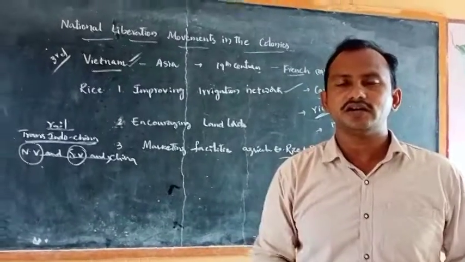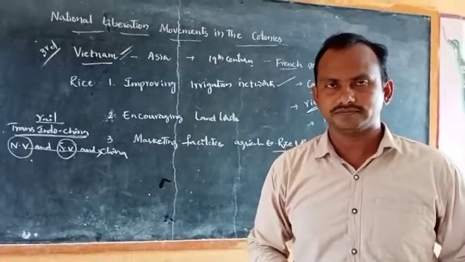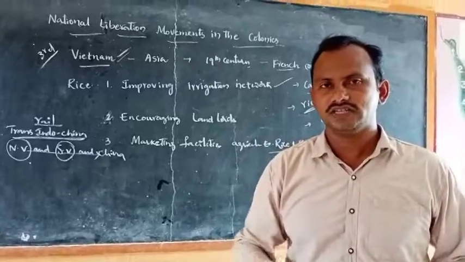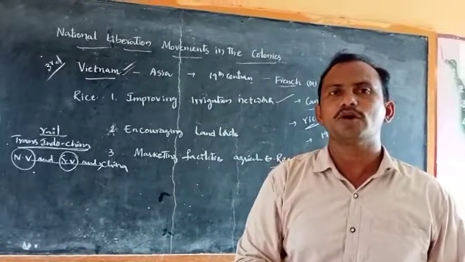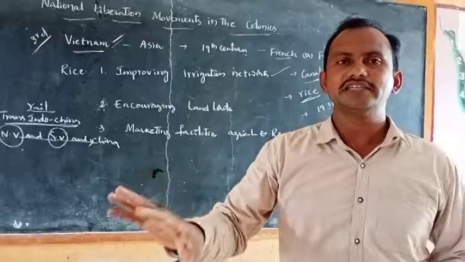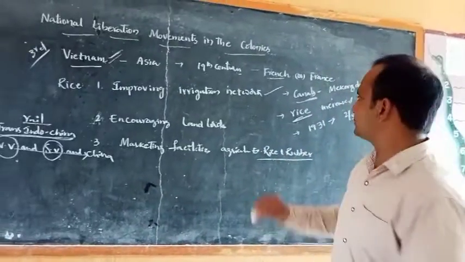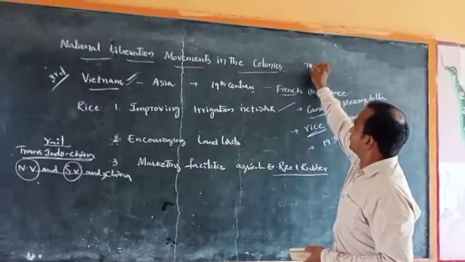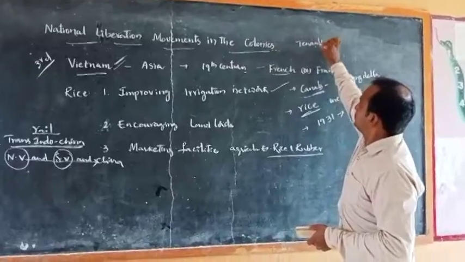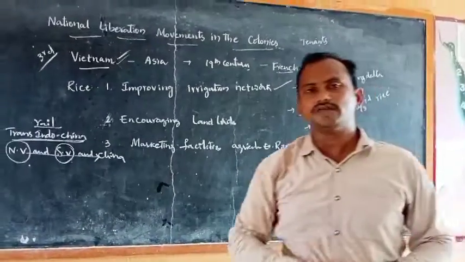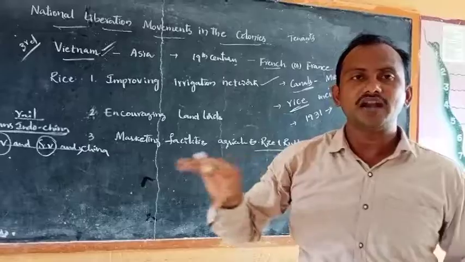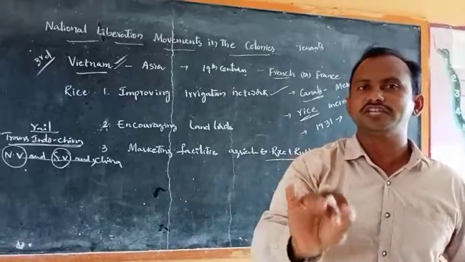In the rural area, landlordism was spread. Most of the landlords took the land of the small peasants and made them tenants.